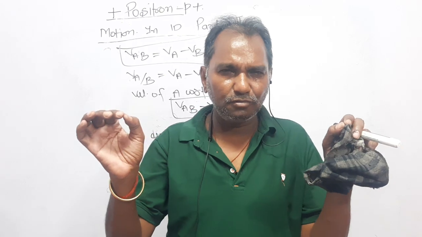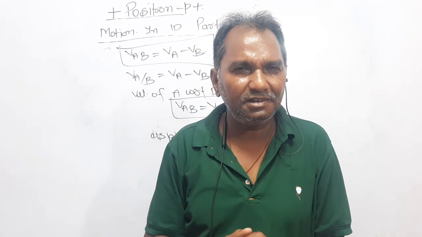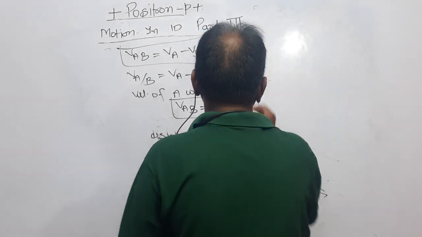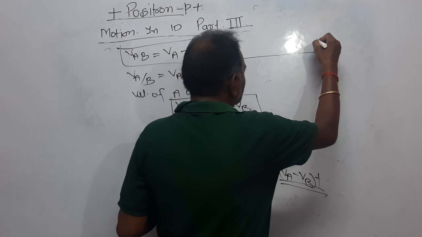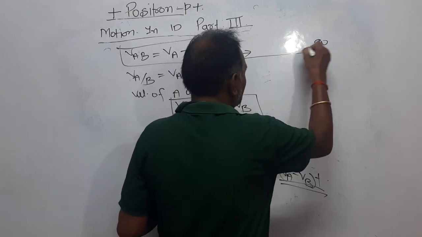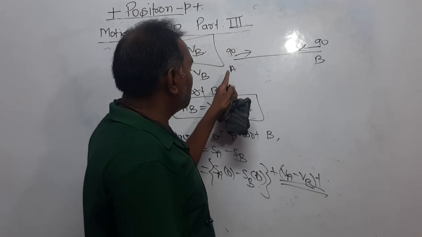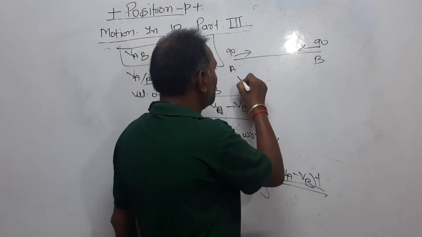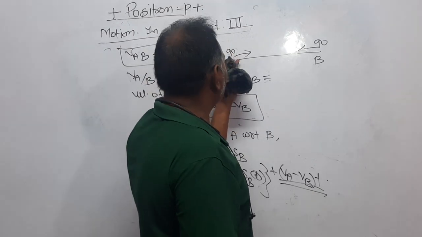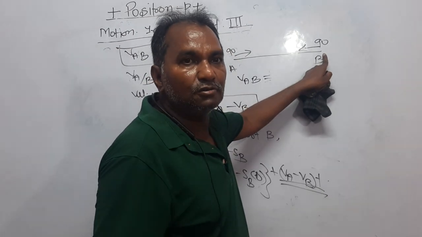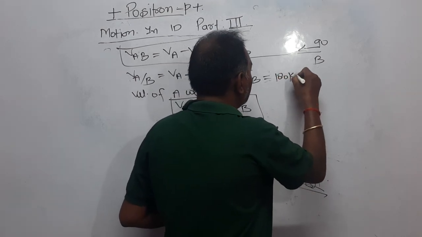Let there be two bodies, right? They are moving with velocity 90 towards each other. Look here, they are the two bodies. This is A, this is B. What will be the VAB, meaning the velocity of A with respect to B? I have said that it is its velocity when B is at rest. You know, it will be 180 kilometers per hour.